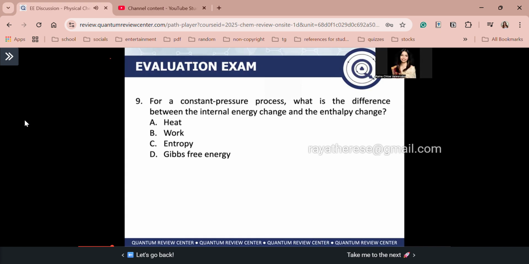So guys, in order to answer this question, kailangan natin i-manipulate yung mga equations na alam natin. Ma'am, saan ba ako mag-start? Hindi ko alam saan ako mag-start. Okay, guys, mag-start tayo sa pinaka-basic na enthalpy equation. Again, start with the most basic enthalpy equation.